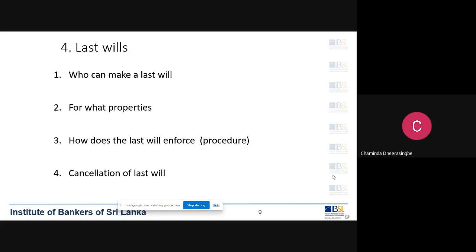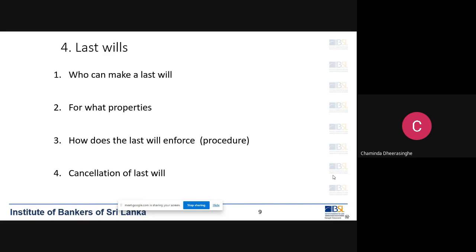Then how is the last will enforced? It is only after the death of the person who prepared the last will that it comes into force. In the last will we have to nominate a person called the administrator. The administrator has to file an action in the court of law.